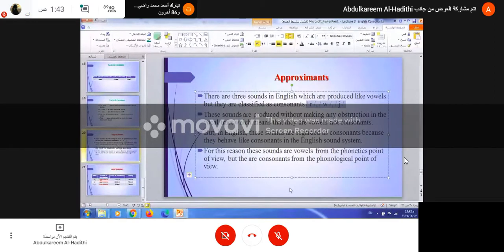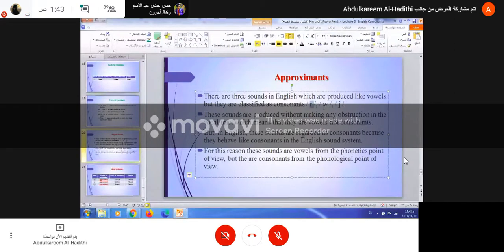What do you mean by obstruction? Obstruction means blocking. What type of obstruction? It is either full obstruction, stopping the air completely, or it is a very narrow passage to create friction. Here, look at these three consonants.